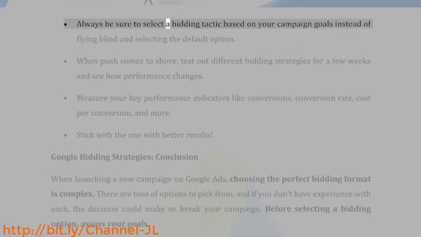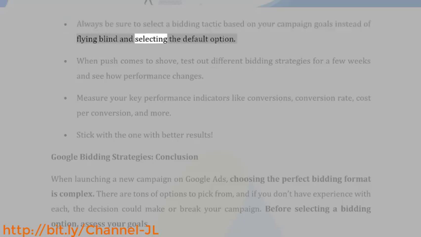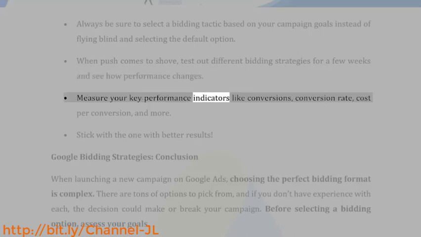Always be sure to select a bidding tactic based on your campaign goals instead of flying blind and selecting the default option. When push comes to shove, test out different bidding strategies for a few weeks and see how performance changes. Measure your key performance indicators like conversions, conversion rate, cost per conversion, and more. Stick with the one with better results.